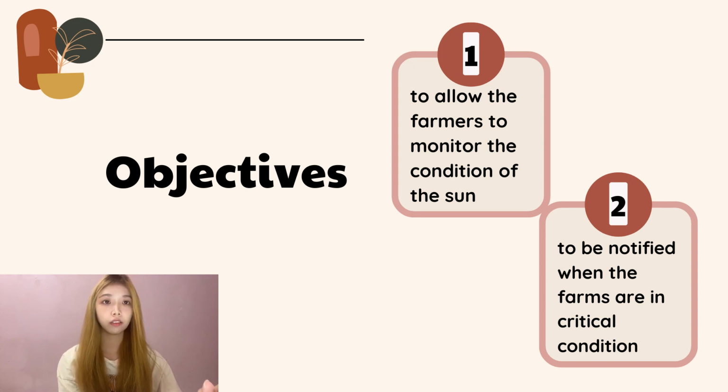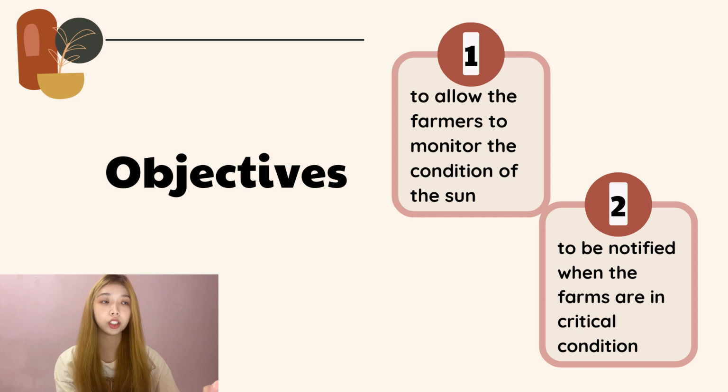The second objective of this project is to allow the farmer to be notified when the farm is in critical condition, for example, the presence of any pesticide in the farm. This is achieved through the use of advanced sensors and IoT devices that continuously monitor the farm's key environmental parameters such as temperature and humidity. By analyzing the real-time data collected by these devices, the system can detect any abnormal trends or patterns that may indicate a potential threat to the crop's health and productivity.